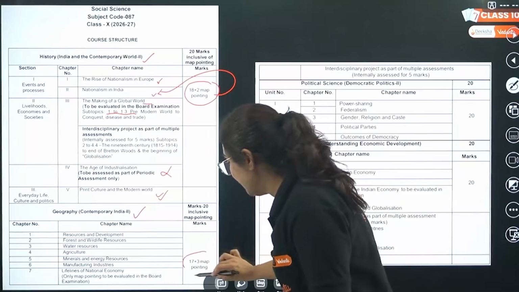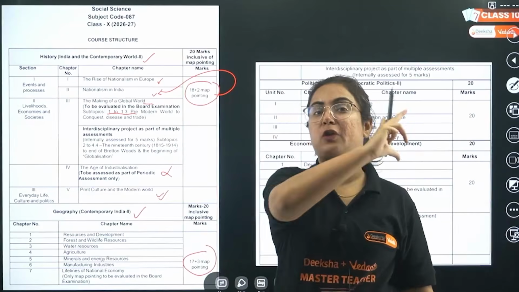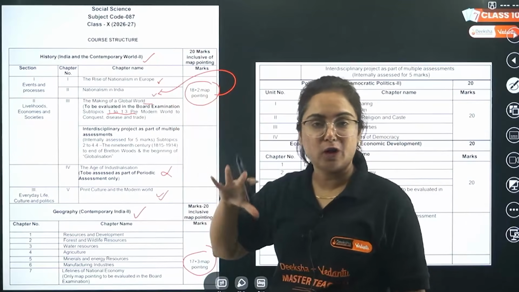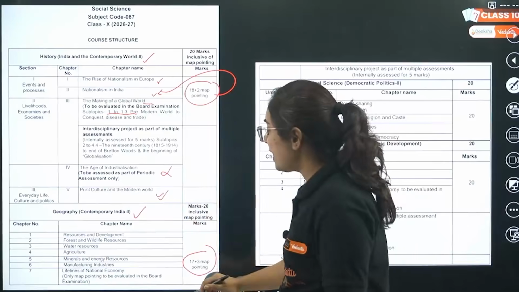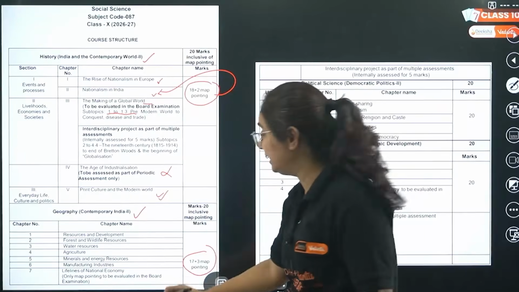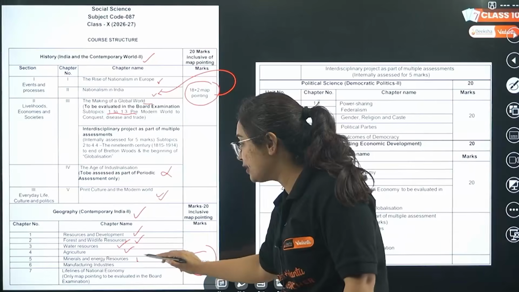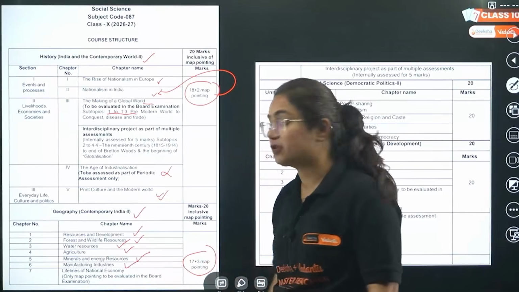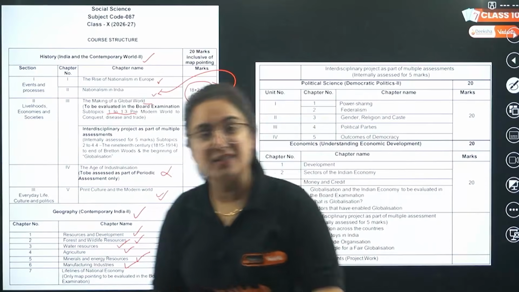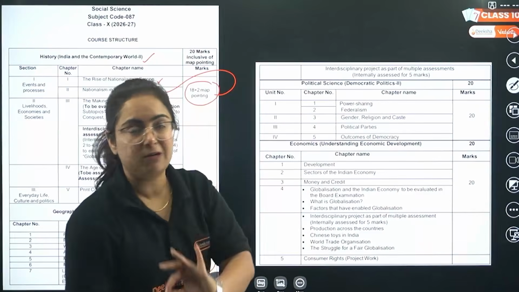The marking scheme is 17 plus 3, 17 from theory, 3 plus 3 from map work. The chapters which you have to do completely are resource and development, forest and wildlife, water resource, agriculture, mineral and energy, manufacturing industry. But however, from lifelines of national economy, only map work will come.